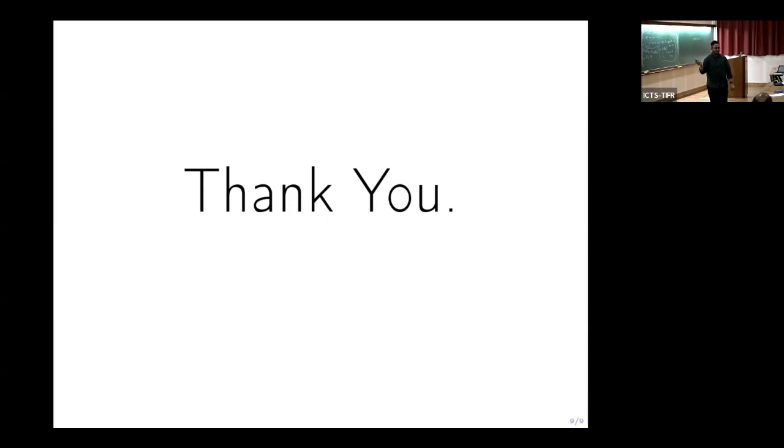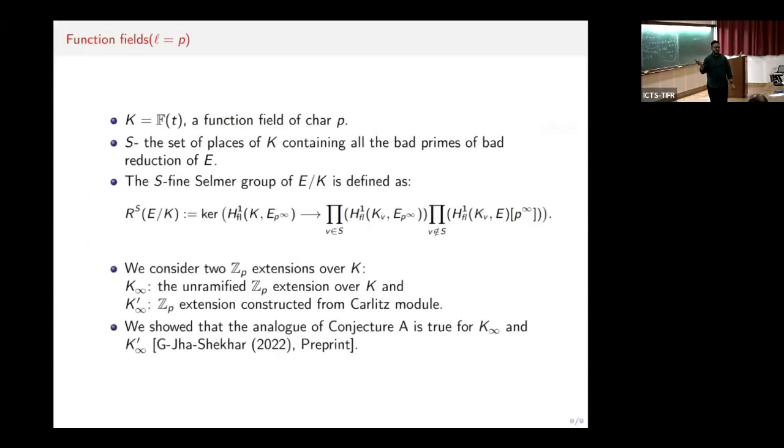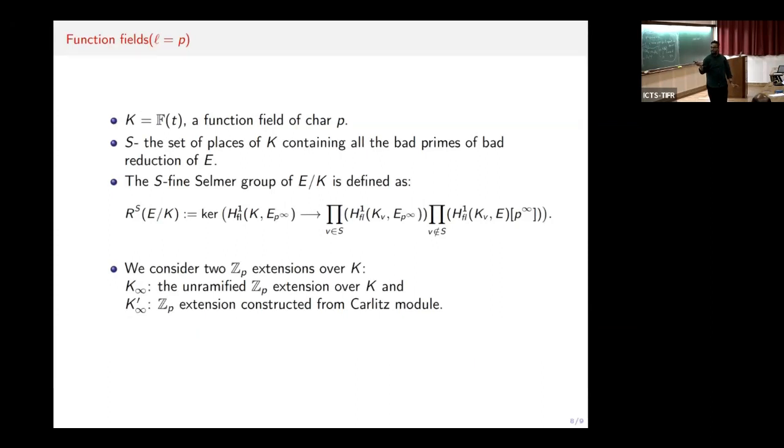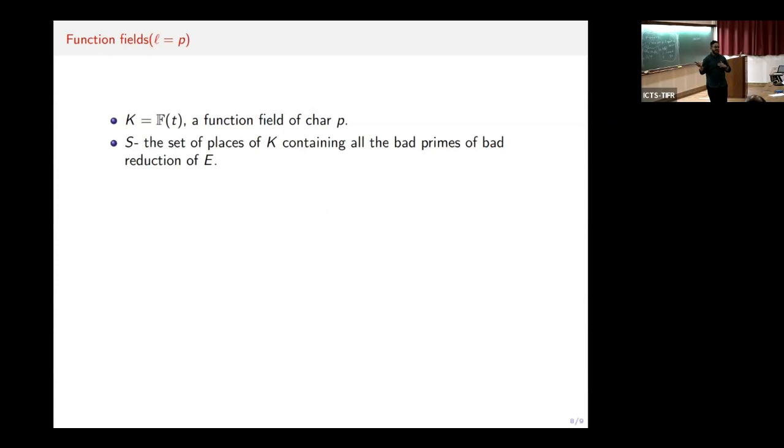In the case of number fields, there is a connection between this conjecture B and the generalized Greenberg conjecture, which I don't recall exactly. It is actually motivated by the conjecture of Greenberg on pseudonullity, when they consider the Galois group of the compositum of all the Z_P extensions. The conjecture there is that it should be a pseudonull Z_P module. There was an intuition behind this conjecture B in some sense.